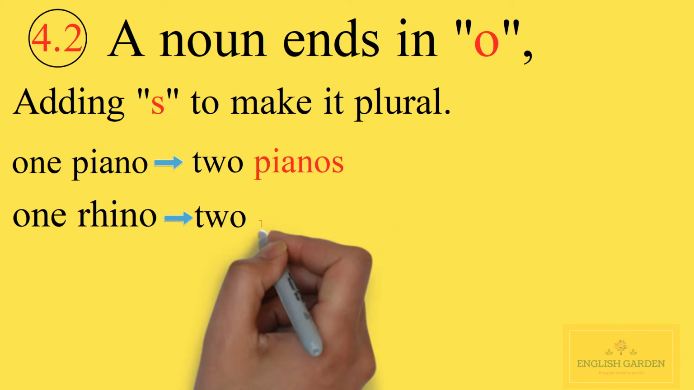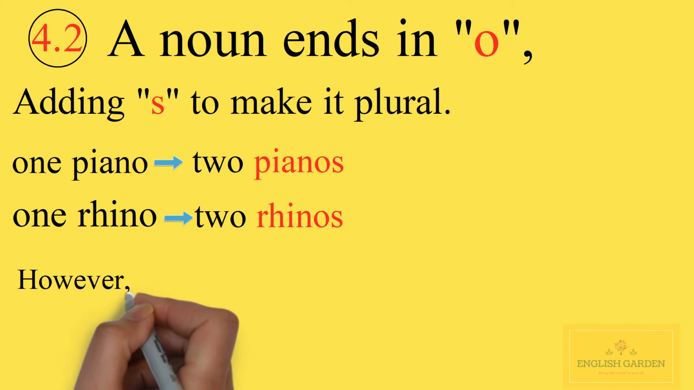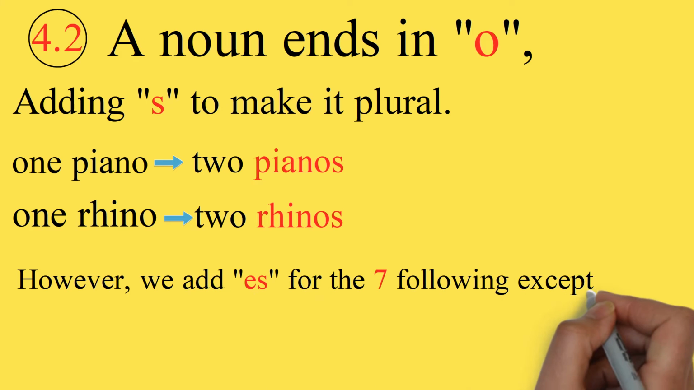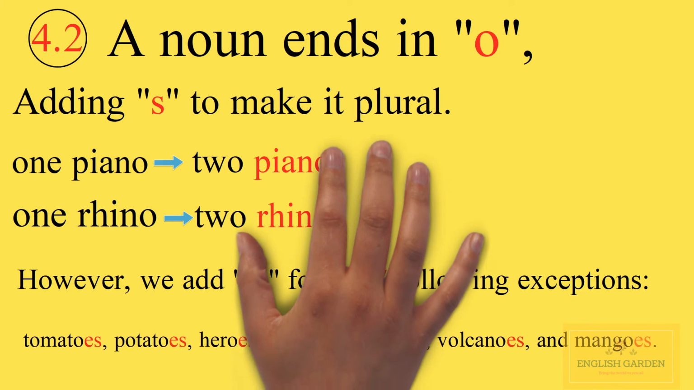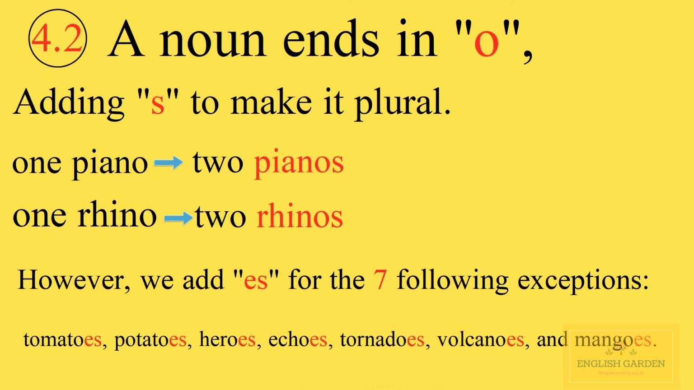However, we add es for the following exceptions: tomato, potato, hero, echo, tornado, volcano, and mango.